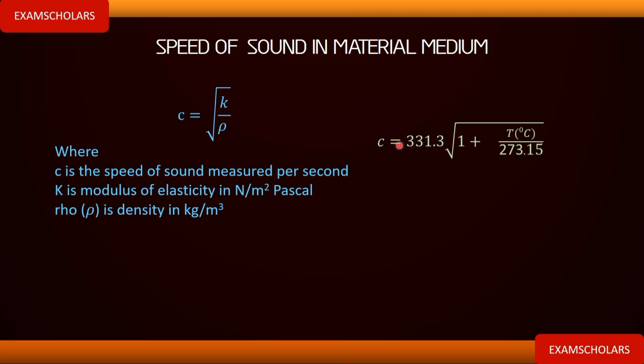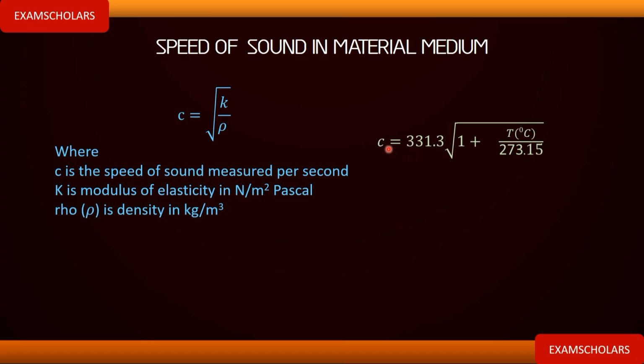So the speed of sound in air will be C equals 331.3 root of 1 plus T in Celsius divided by 273.15, where T is the temperature of that air in degrees Celsius. Now this is an expression to find the speed of sound in air.